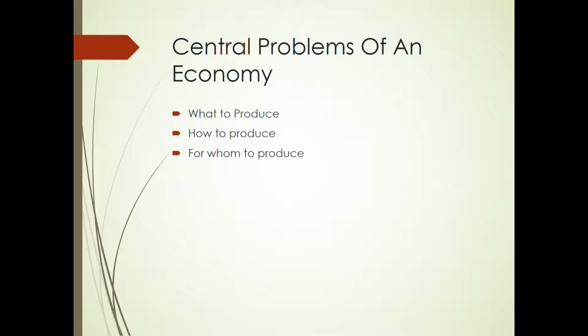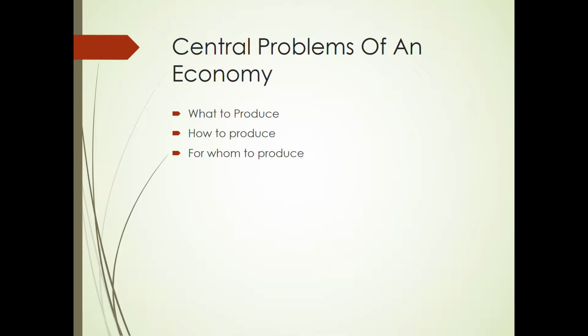So if a society or a country or a government decides to produce more of consumer goods in a country like India, then we will have to forego the production of capital goods. We will be able to produce less amount of capital goods like machines, tractors, harvesters, etc. After making decisions regarding what to produce, we have to decide in what quantities. So more of consumer goods means we will have to content ourselves with less of capital goods.